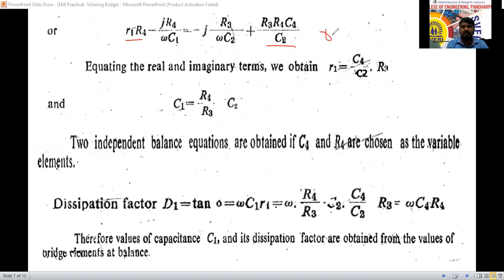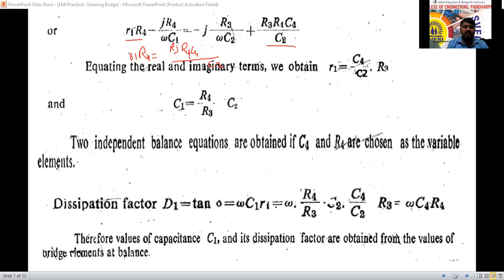So I will write here R1 R4 equal to R3 R4 C4 divided by C2.